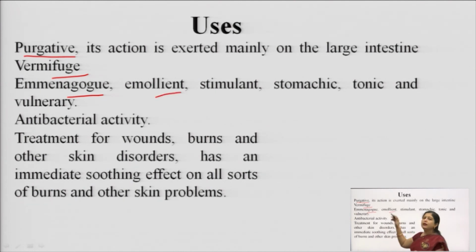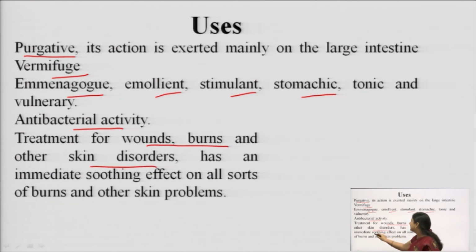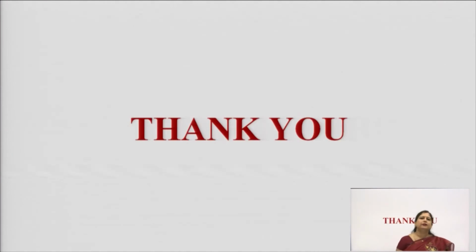It is emollient, having more of a lubricant kind of effect. Stimulant, it stimulates digestion. Stomachic, reduces the pain in the stomach. It is a tonic also. It is antibacterial in nature, used to treat wounds, burns, skin disorders, and has a soothing effect on all kinds of skin problems like burns, etc.